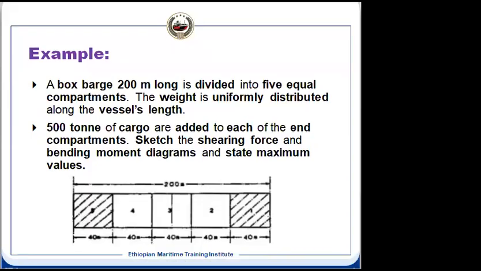So if we construct it now, let us see how it will be constructed. We have an axis. Now we'll have to plot the load as well as the buoyancy. This is divided into 5. For example, this is A, this is B, C.